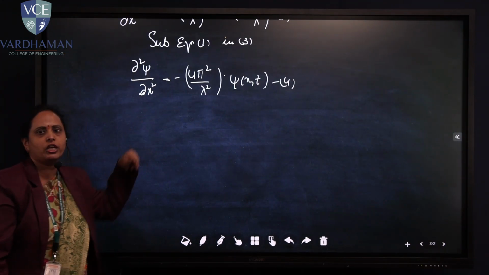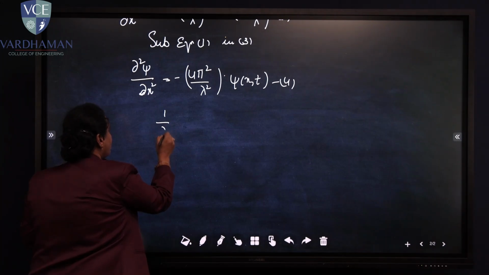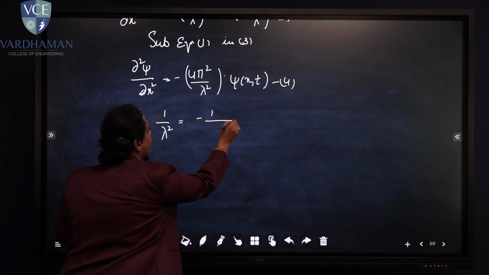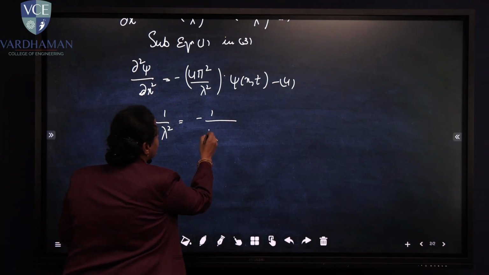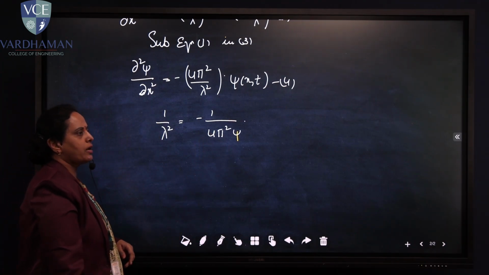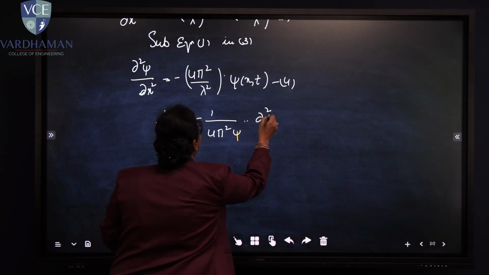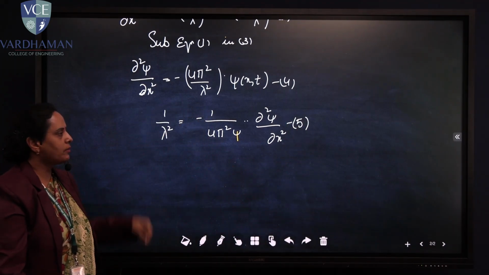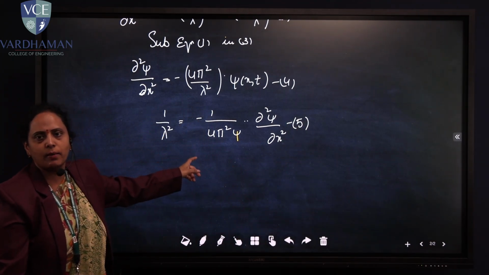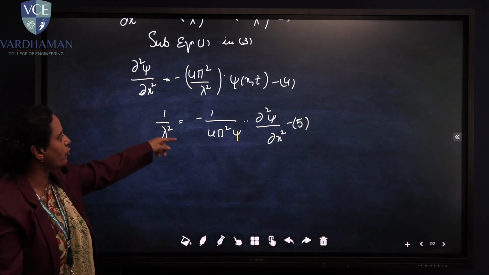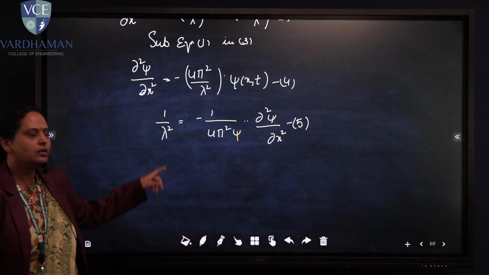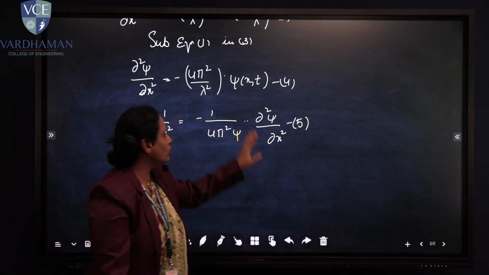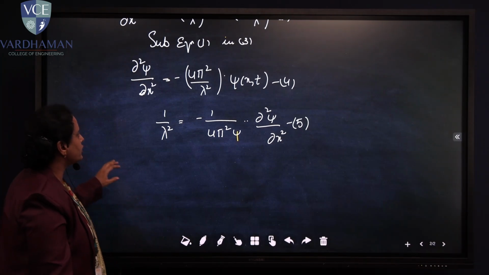Now let me rearrange equation 4 in terms of 1/λ², which I am going to use. So 1/λ² = -(1/(4π²ψ)) ∂²ψ/∂x². Make it as equation number 5.